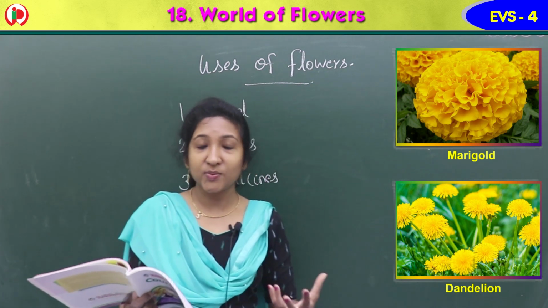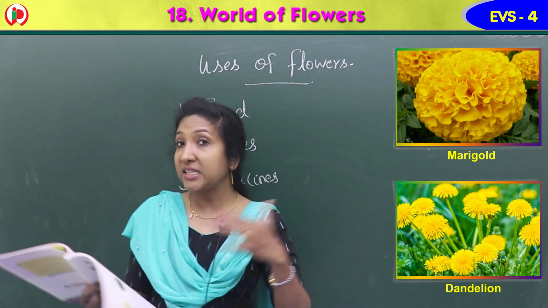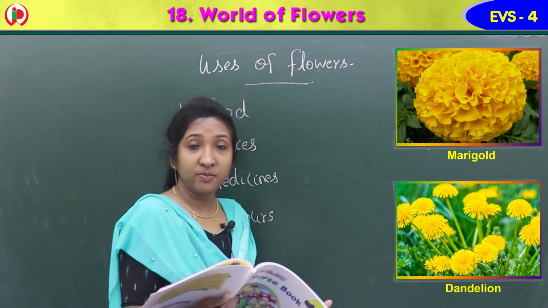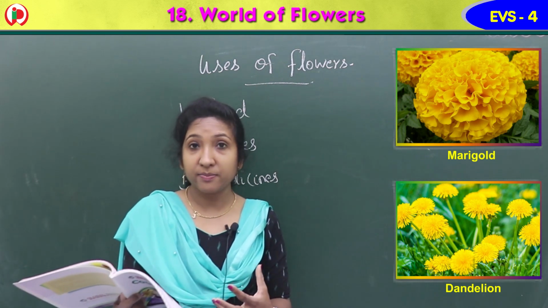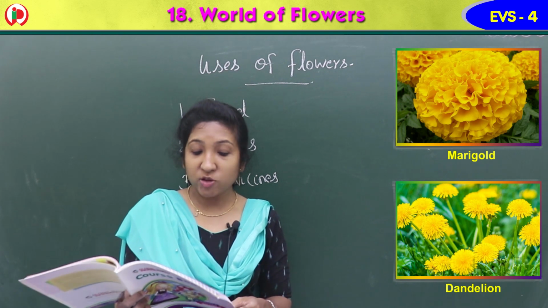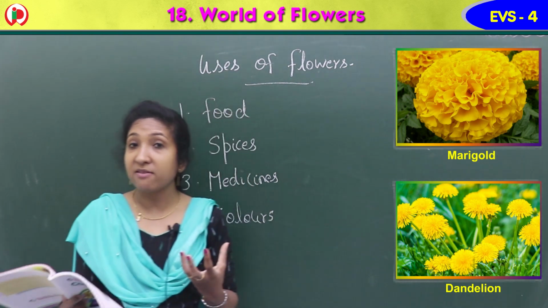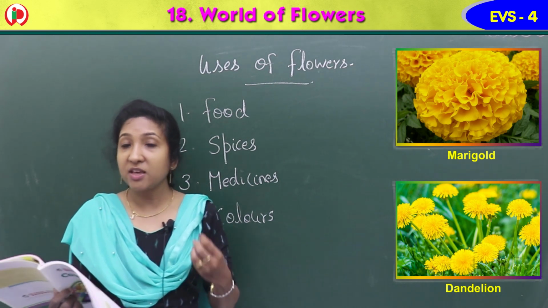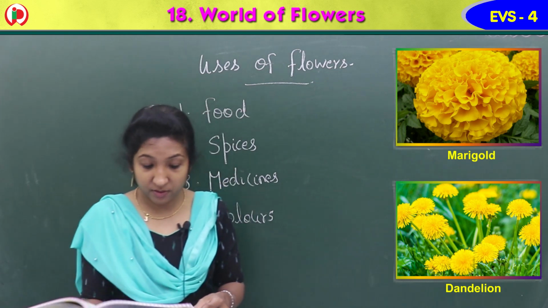To dye clothes, we say dyeing clothes. Light colored clothes they can make dark. So for dyeing our clothes, we use flowers like marigold and dandelion. From these flowers we make colors, and we use these colors to dye clothes.